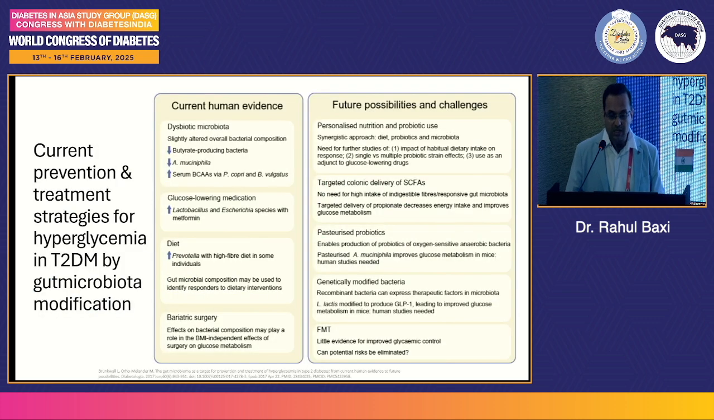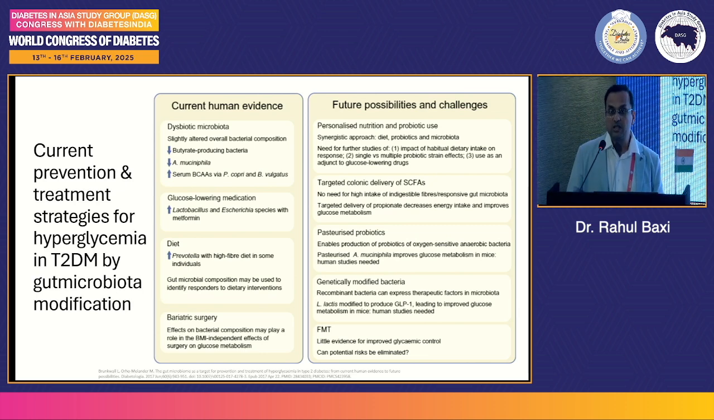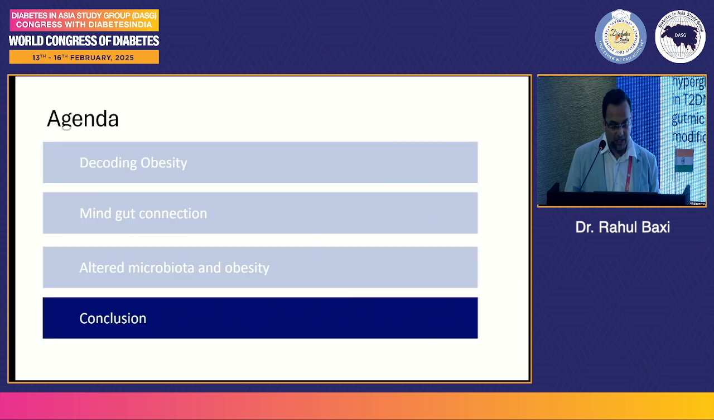So future possibilities: personalized nutrition and probiotic use, synergistic approach in diets, probiotics and microbiota, targeted colonic delivery of short chain fatty acids, pasteurized products, genetically modified bacteria, and fecal microbiota transplantation.